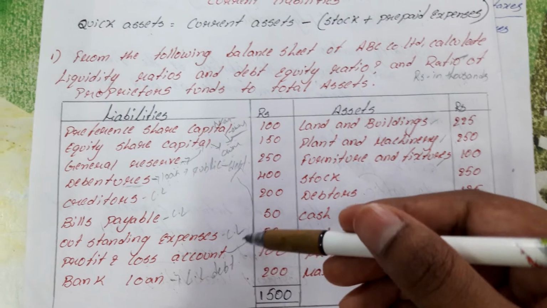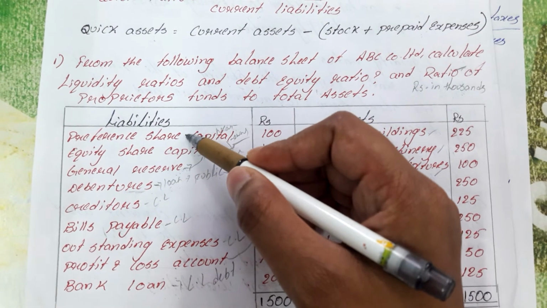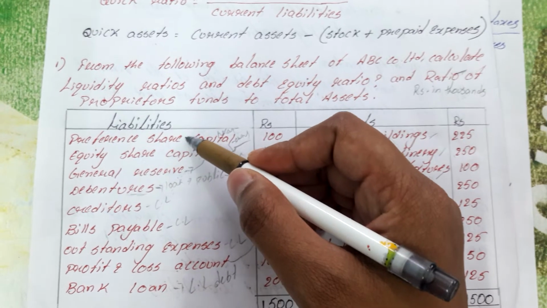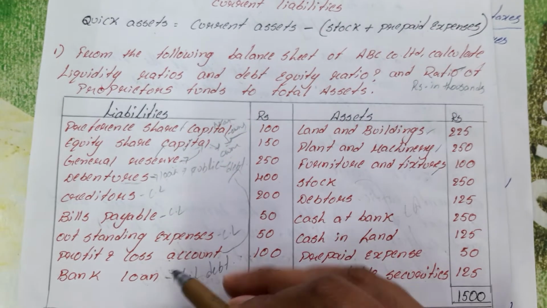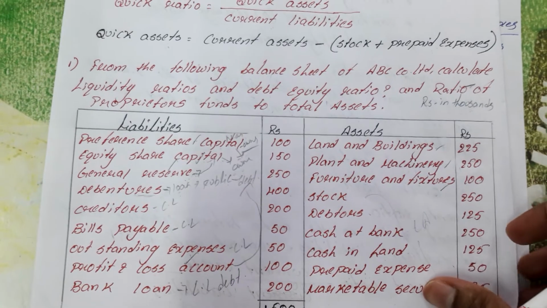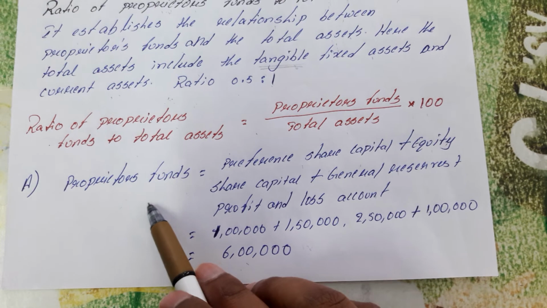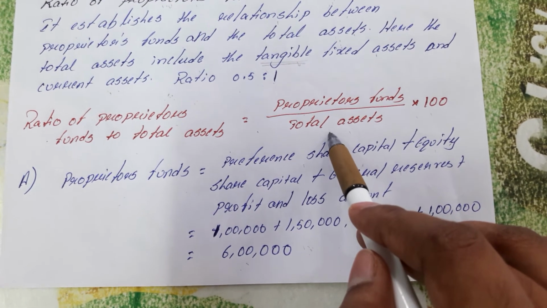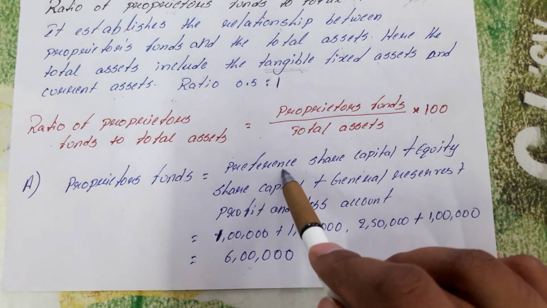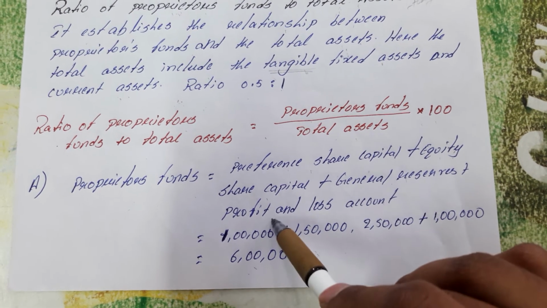Next, what are the proprietor's funds? Proprietor's funds are nothing but the owners' funds. Owners are the insiders. So they are preference shares, equity share capital, general reserves, and profit and loss account. Now you can see proprietor's funds here. We are calculating according to the formula, where we require proprietor's funds and total assets. Proprietor's funds are preference share capital plus equity share capital plus general reserves plus profit and loss account.